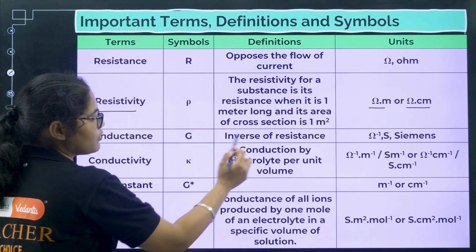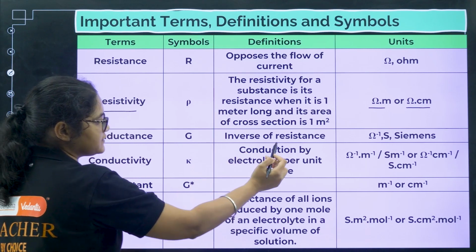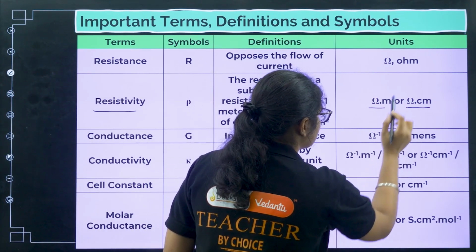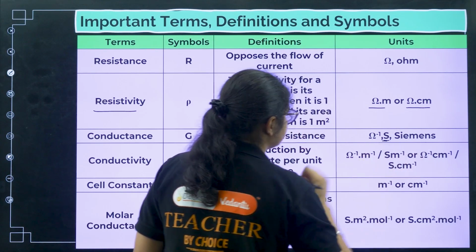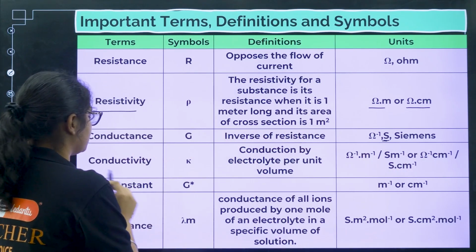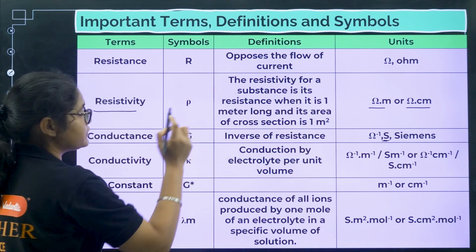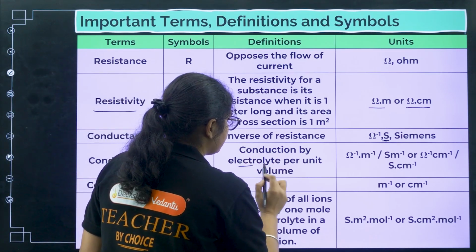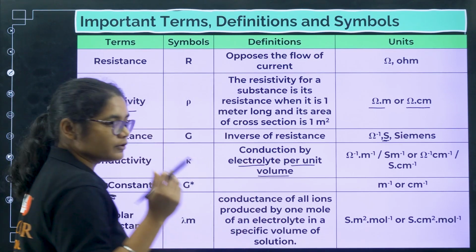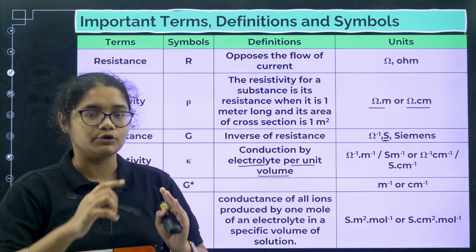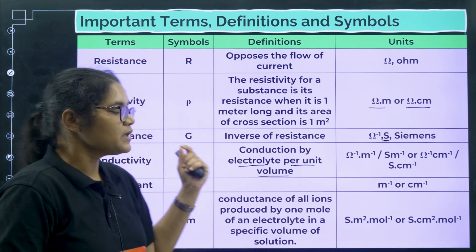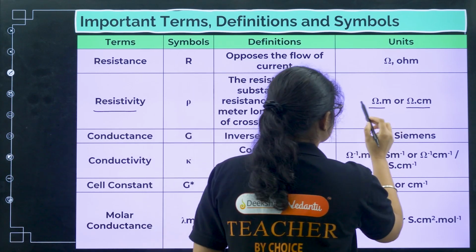Conductance is the opposite of resistance or inverse of resistance, and the unit is ohm inverse, which we write as S for Siemens. Next we have conductivity. Conductivity is the opposite of resistivity. It is the conduction of electrolyte per unit volume. So one electrolyte in 1 unit of volume, how much it can conduct electricity, that is called conductivity, and its unit is just the opposite of resistivity.